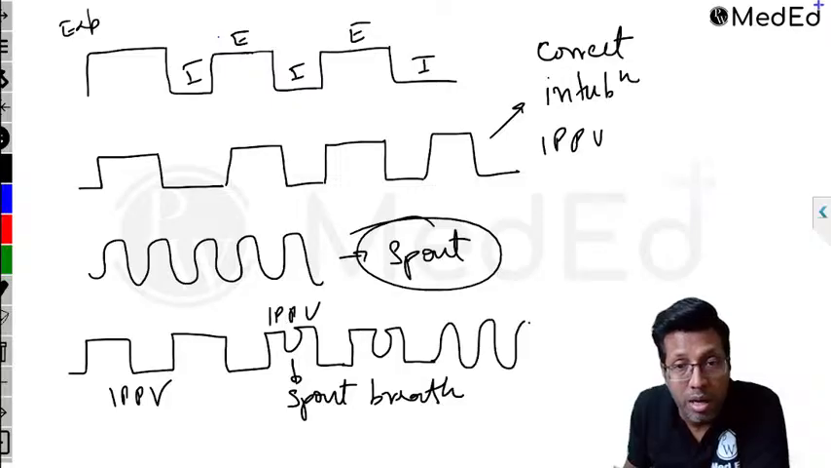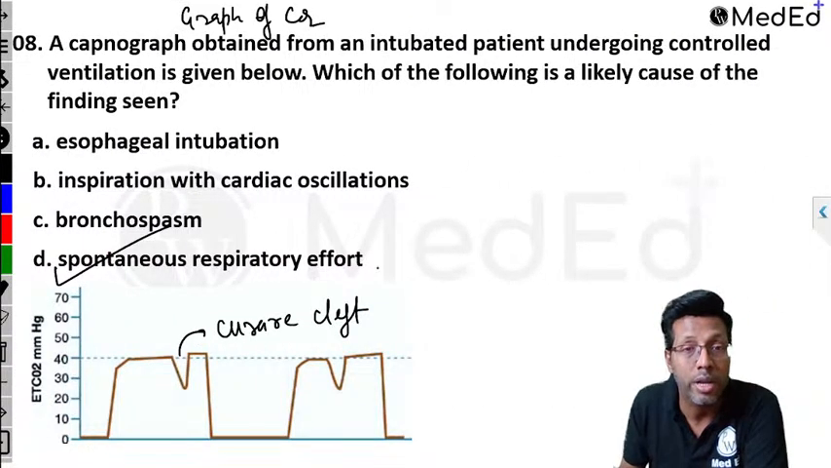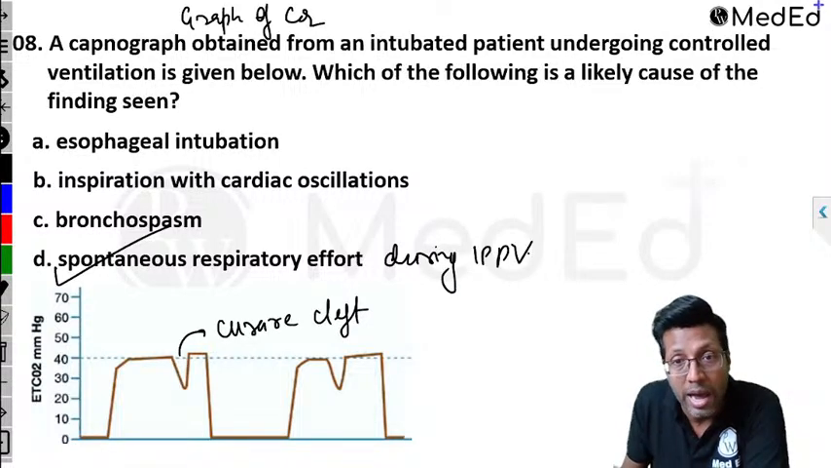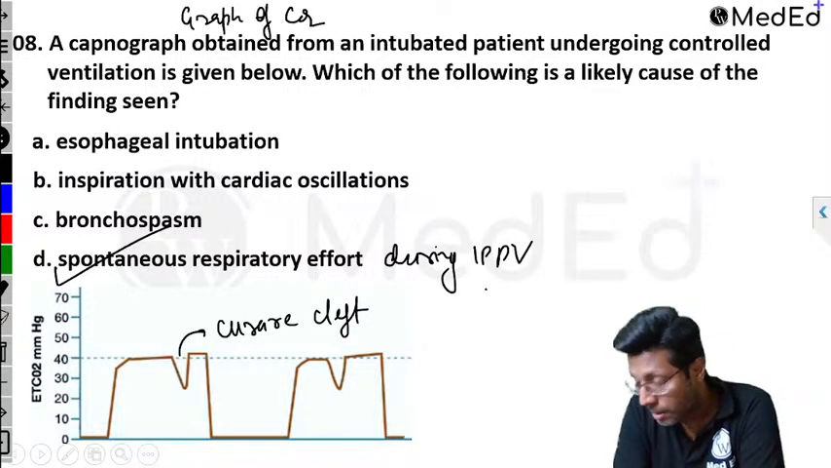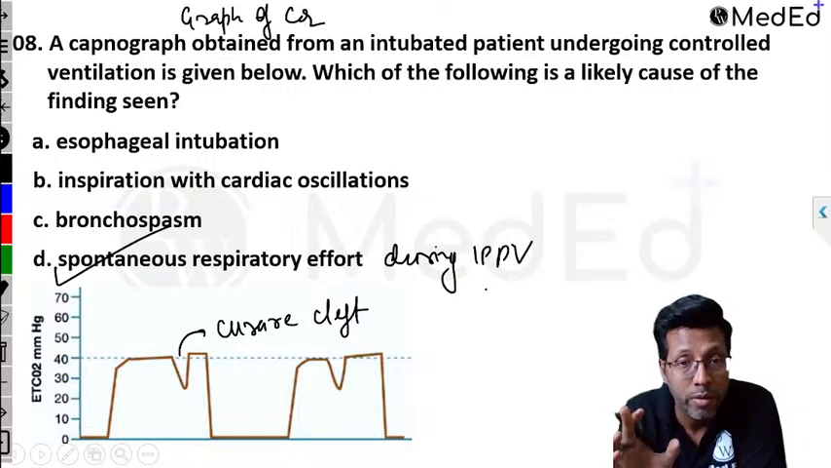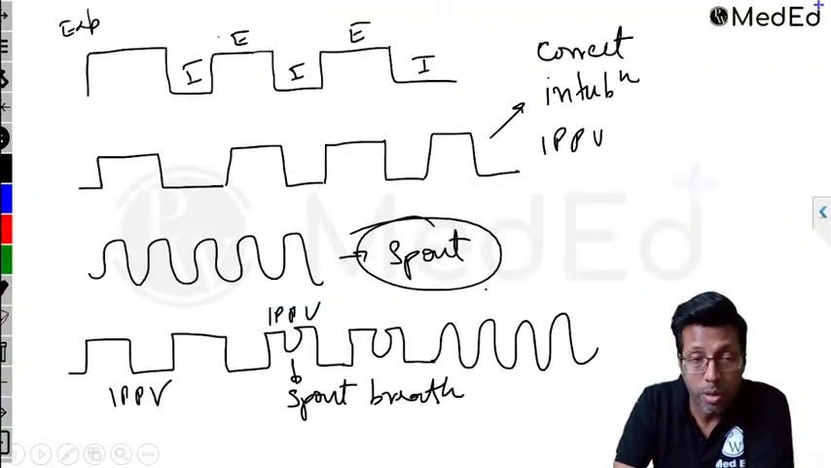And after some time, the graph will become spontaneous. And this is the meaning of what you can see, spontaneous respiratory effort during IPPV. This is the actual point. Okay? This is spontaneous respiratory effort during IPPV, which you have seen. That's why it's called curare cleft, which means out of the muscle relaxant effect. Right? That's the first thing. Now, second point.